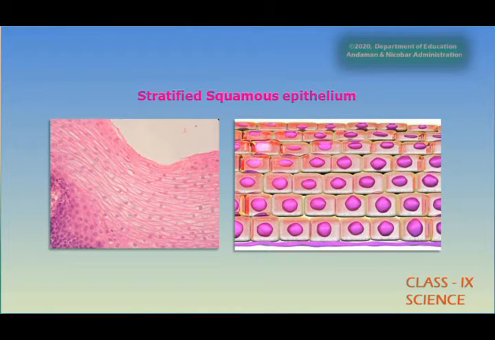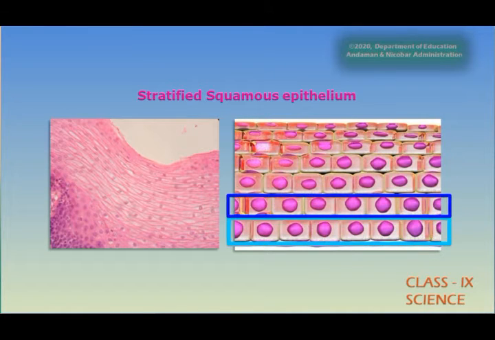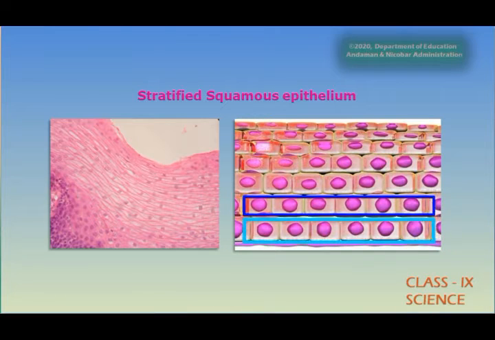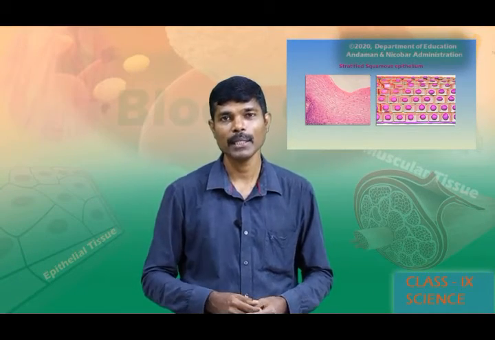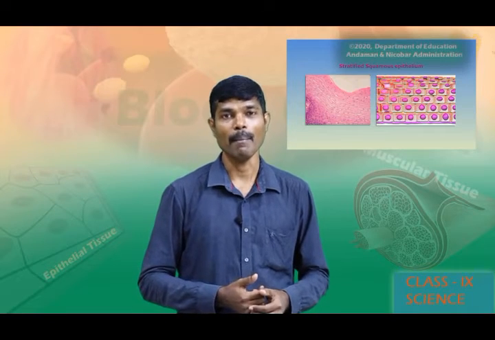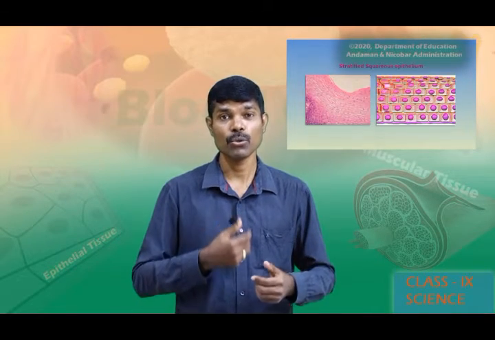In stratified squamous epithelium, you can see many layers of cells are arranged, but in each layer you can see squamous epithelium. The simple squamous epithelium cells are arranged in many layers, thereby forming stratified squamous epithelium. This stratified squamous epithelium is mainly present in the inner lining of the mouth and esophagus.